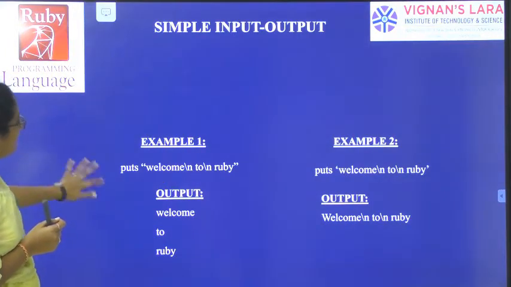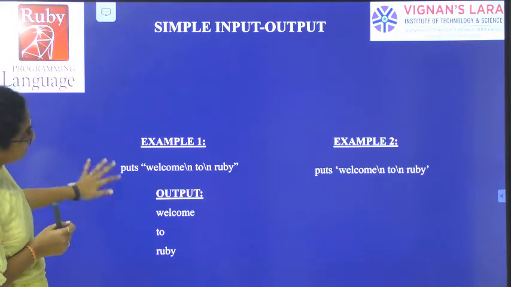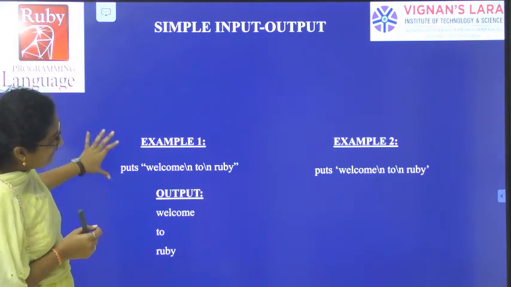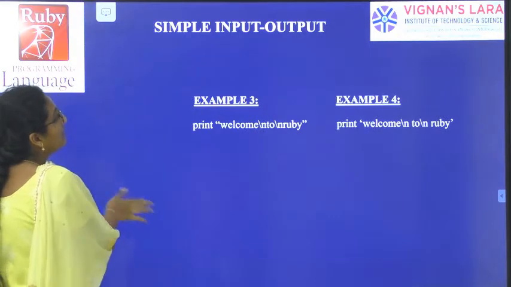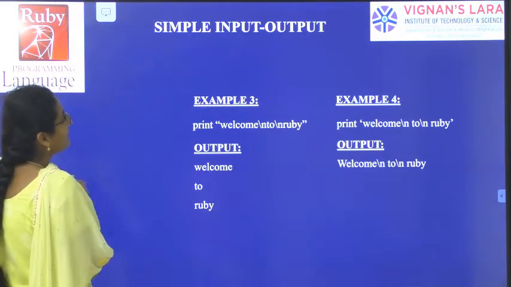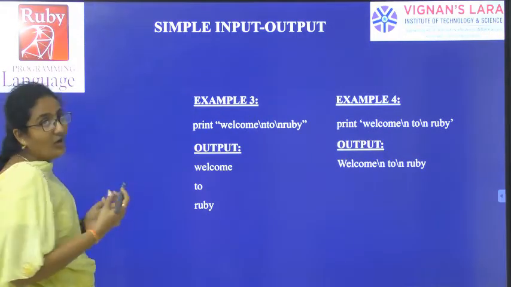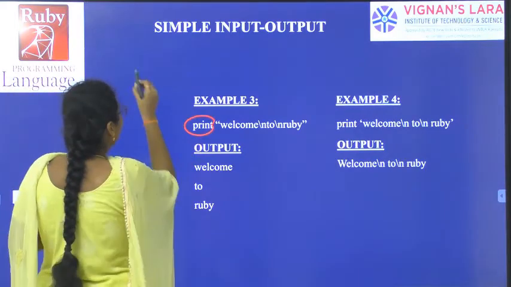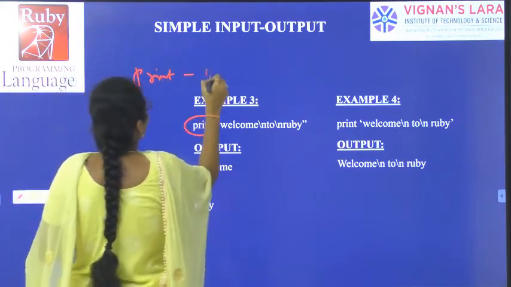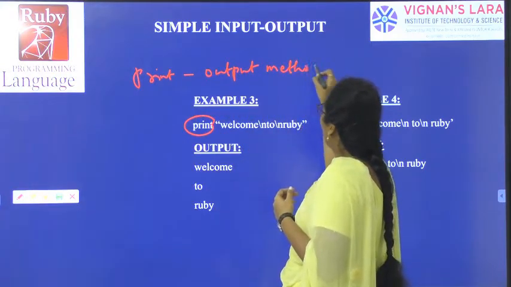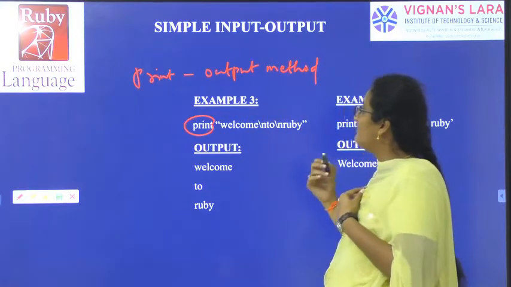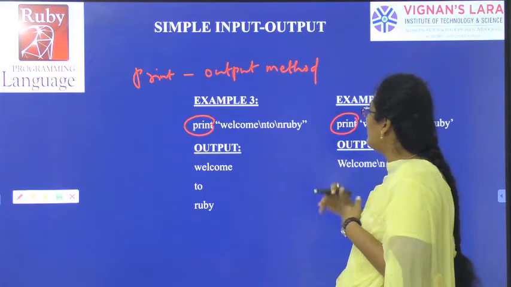So, let us see the next one. Next example, using print. What are we using the print method for? Print is an output method. In the Ruby programming language, we have different methods for input and output, whereas print is an output method.